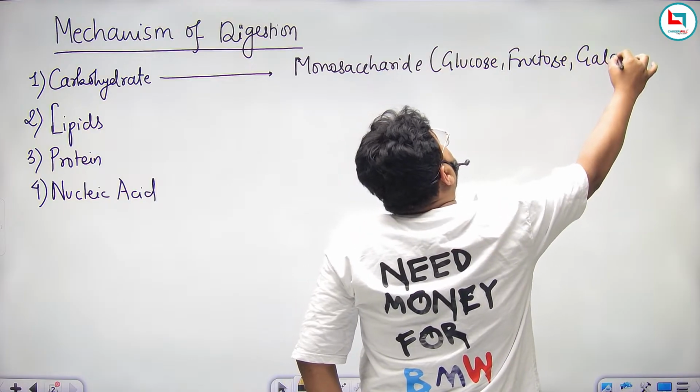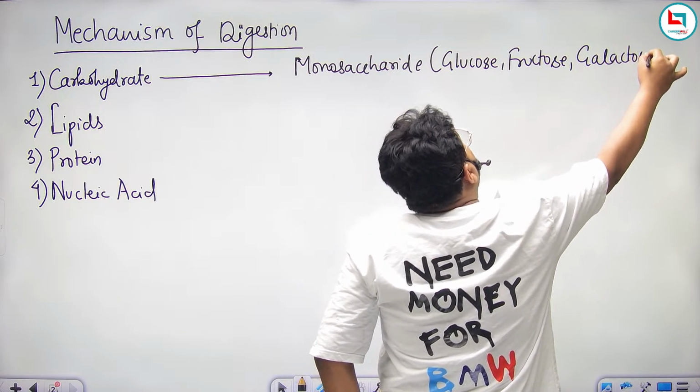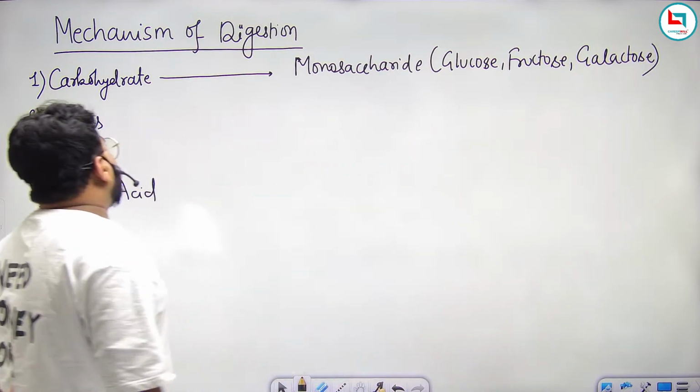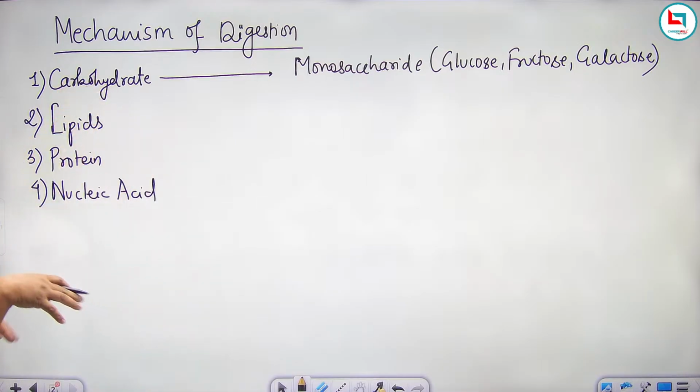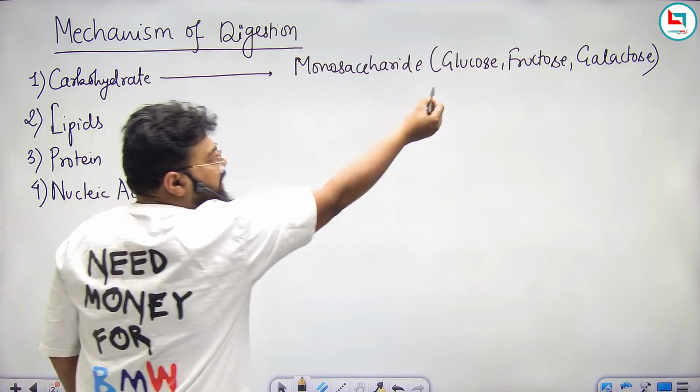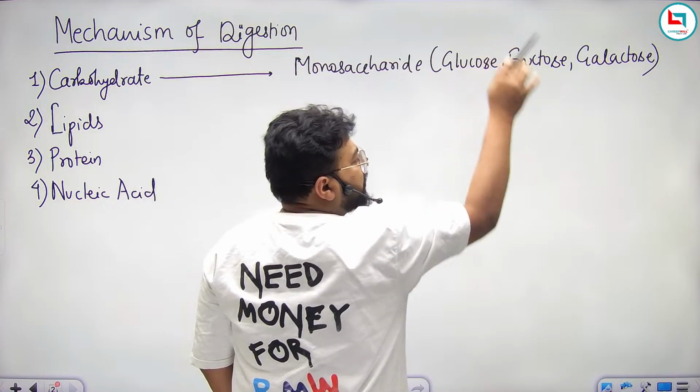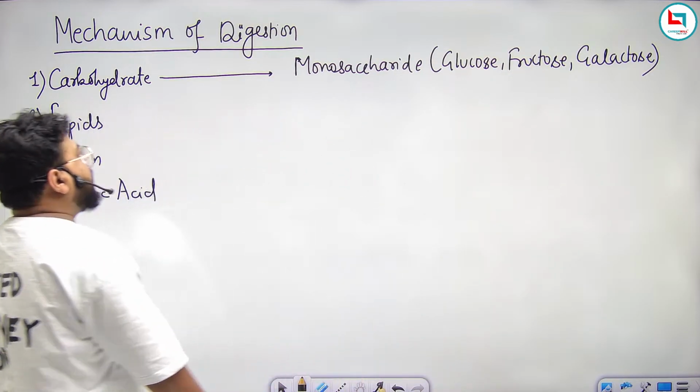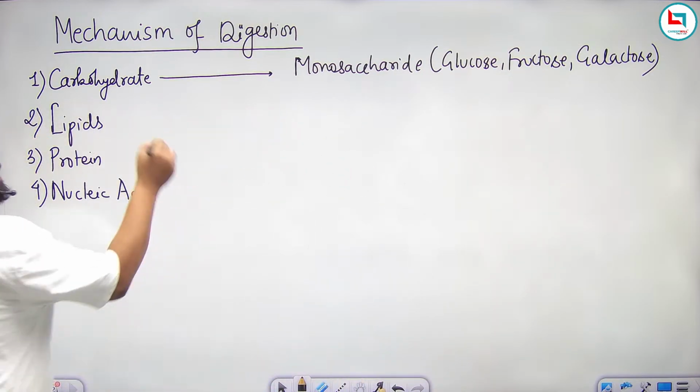Fine. So you take carbohydrate in various forms, like chitin, glycogen, starch, and inulin. These all get converted into glucose, fructose, or galactose by our body enzymes.